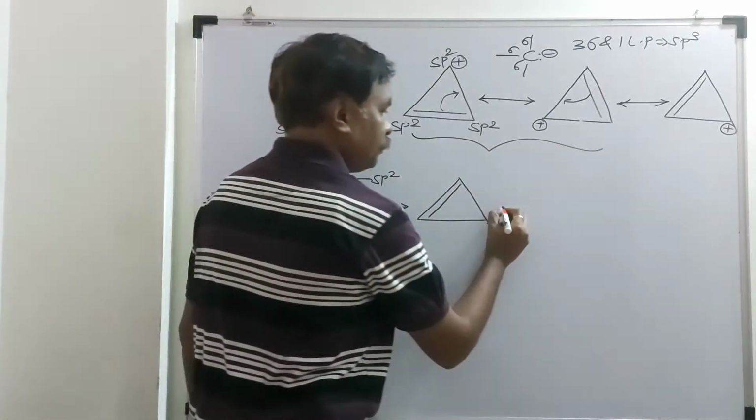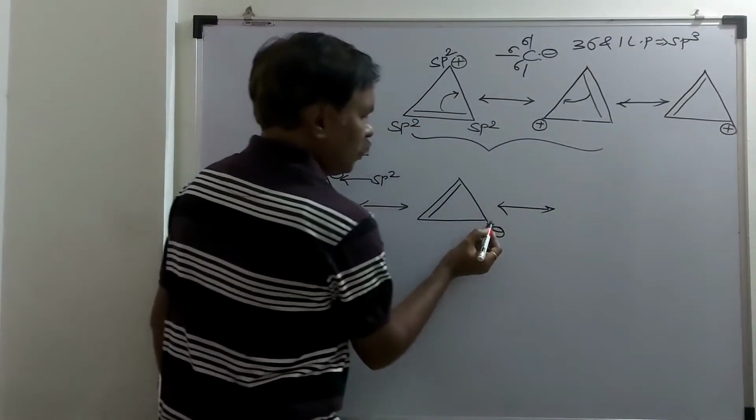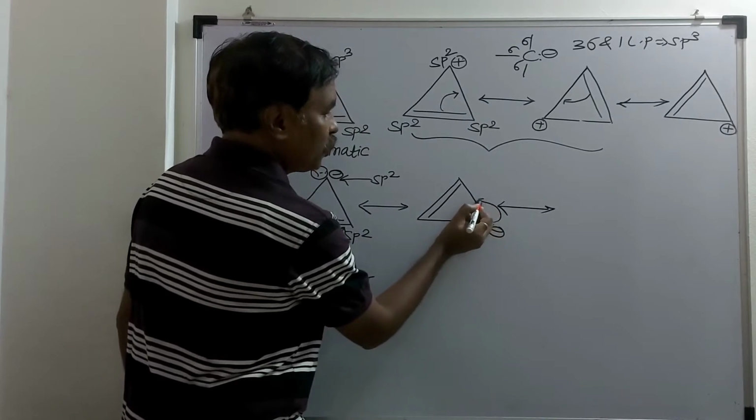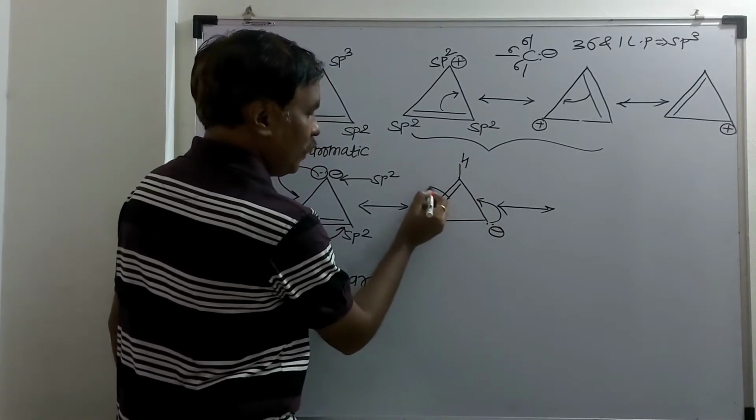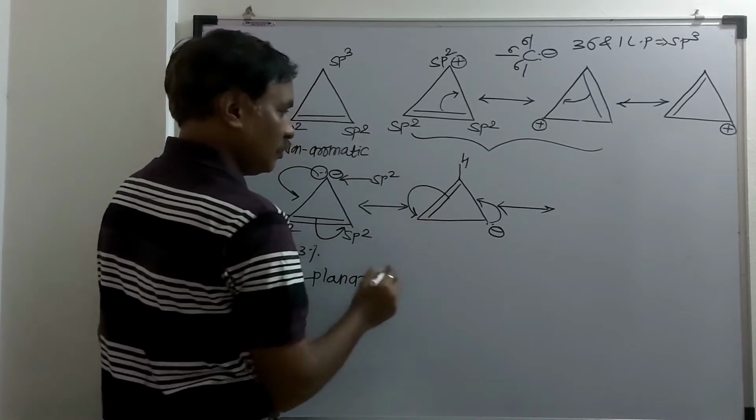Next, shifting of these two electrons in between these two carbon atoms. Now this carbon is pentavalent because here it is one hydrogen. So, breaking of pi bond and shifting of electrons like this.